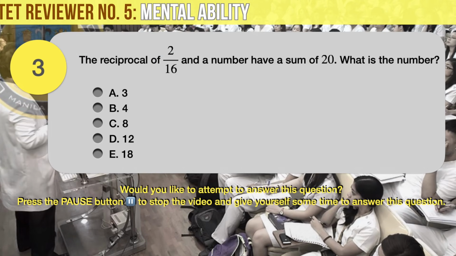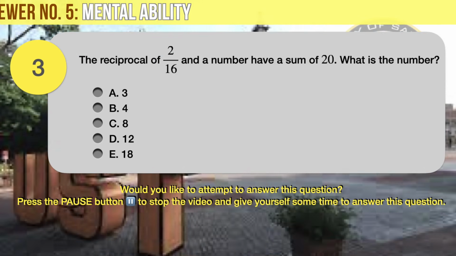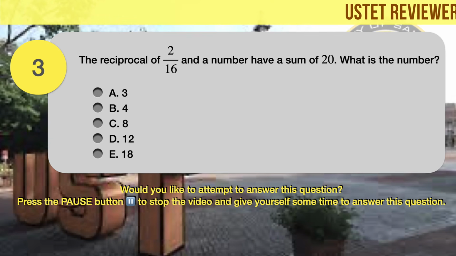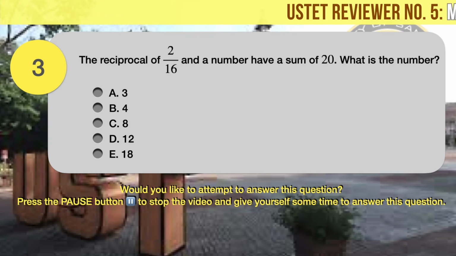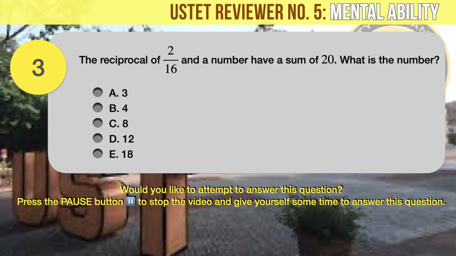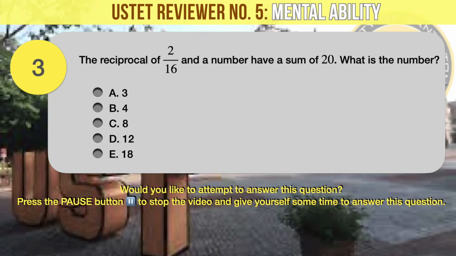Question number 3. The reciprocal of 2 over 16 and a number have a sum of 20. What is the number? A. 3. B. 4. C. 8. D. 12. E. 18.